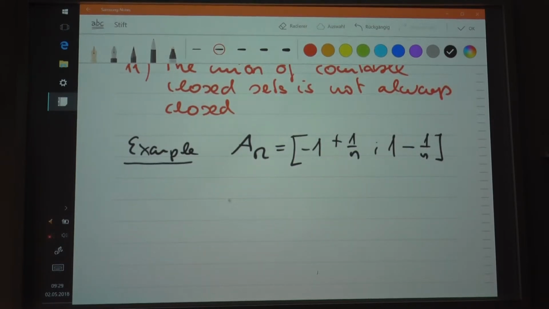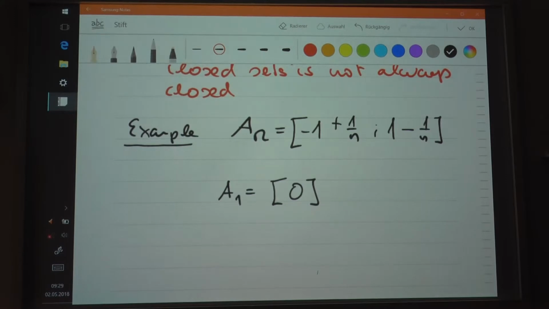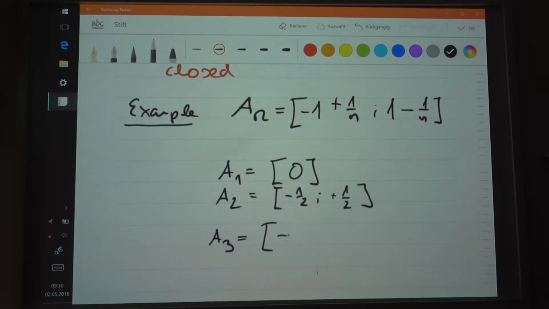The first interval that I'm starting with is from minus 1 plus 1, which equals 0. So this is closed, because the complement of it is open. So this interval is closed. The second one is the interval from minus 1 plus 1 over 2, which equals minus 1 half, to plus 1 half. That is also closed. The third one is as follows: minus 1 plus 1 over 3 equals negative 2 over 3, and here you have plus 2 over 3, and so on.